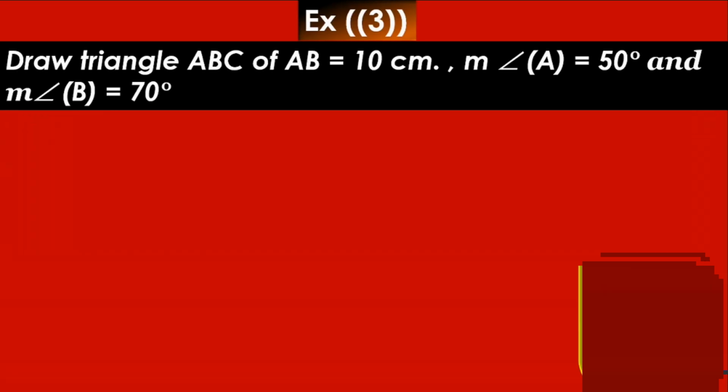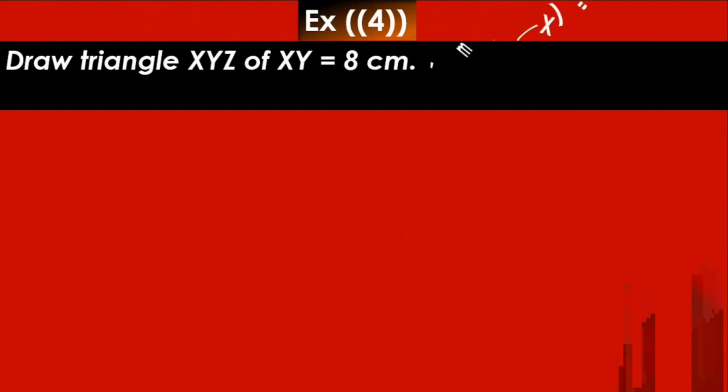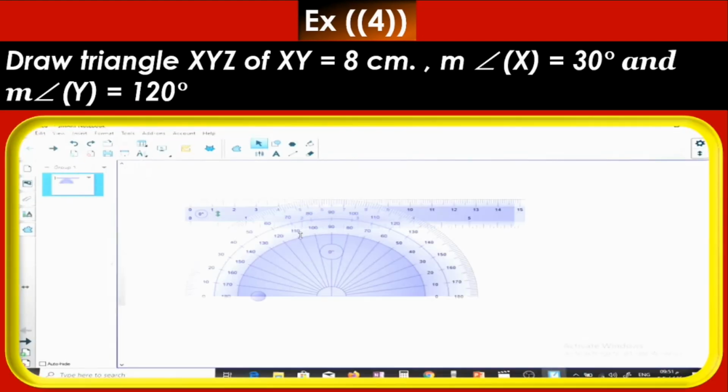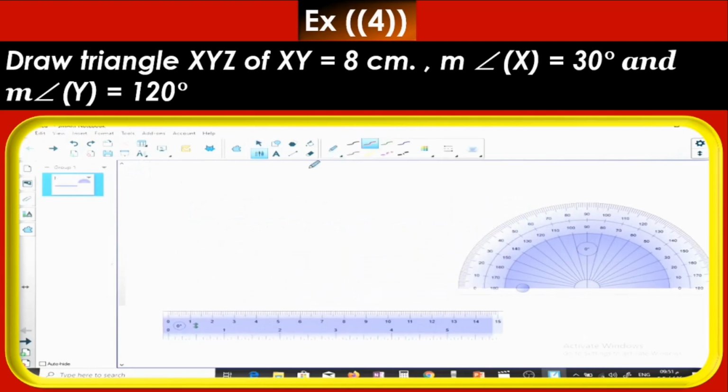The problem is finished. Now let's go to exercise 4, the last exercise. It says: draw triangle XYZ where the length of XY equals 8, the measure of angle X equals 30, and the measure of angle Y equals 120. This problem is on the third case also, because we have the measures of two angles and the length of the unique side. But the difference is we have an acute angle and an obtuse angle. Now we will start with the side of 8 centimeters, the unique side.